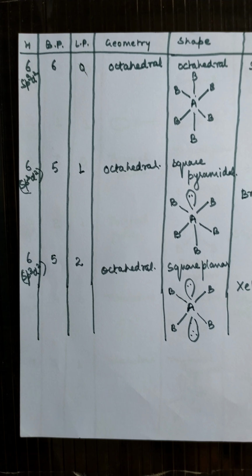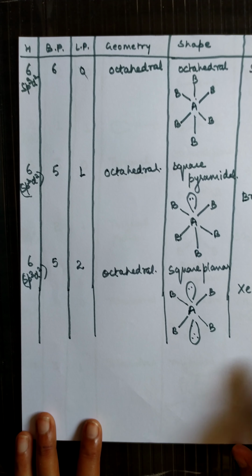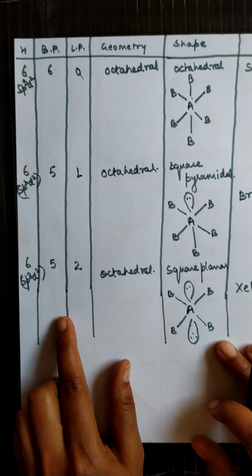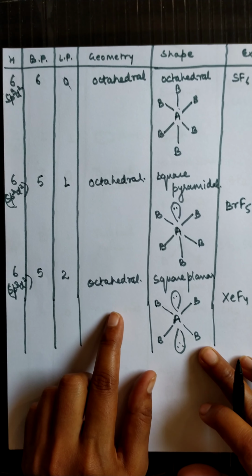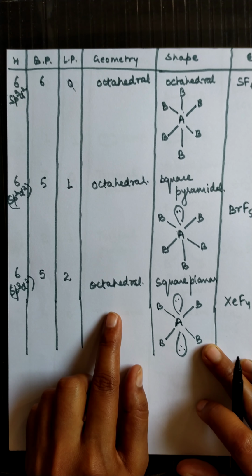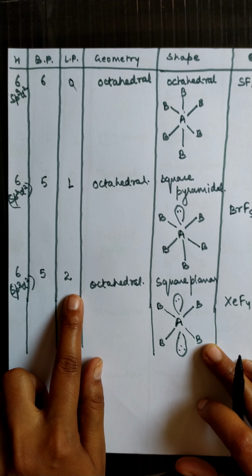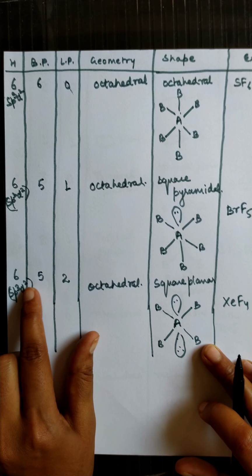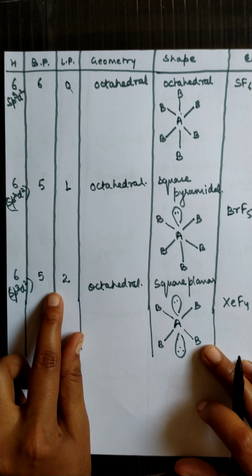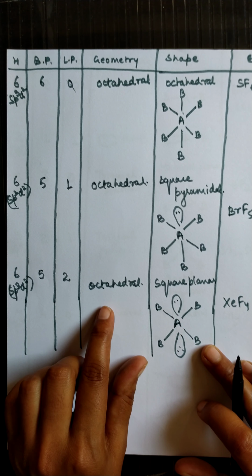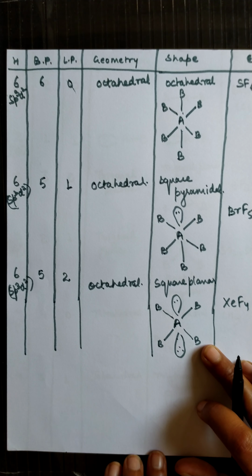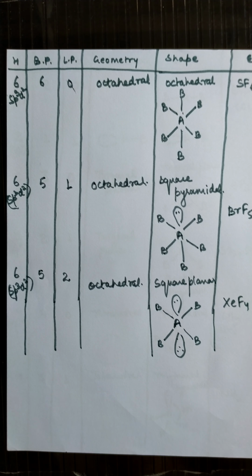So students, in this way it will be easy for you to know about the different types of structures, that is, you can know about the geometry as well as the shape of molecules. Students, in this chapter on VSEPR, the shape of the molecules is very important. If you don't know the shape, then with the help of the hybridization, number of bond pairs and lone pairs, if you can count the number of lone pairs, you can easily get the geometry as well as the shape of the molecules. So VSEPR theory explains the shape of the molecules in a well-defined way.